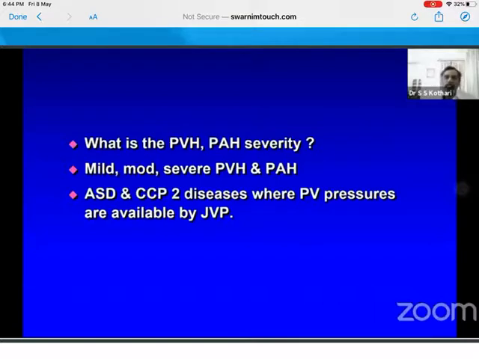There are two clinical cases which often come in the exam where you can tell the LA pressure exactly by JVP. In ASD, the RA and LA pressures are the same, so in an ASD patient, you know the LA pressure. In a CCP patient, RA and LA are within 5 millimeters of each other. So you know the LA pressure and you can compute the PVH and PH, just by the way.